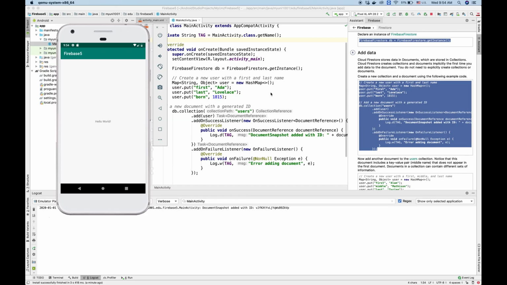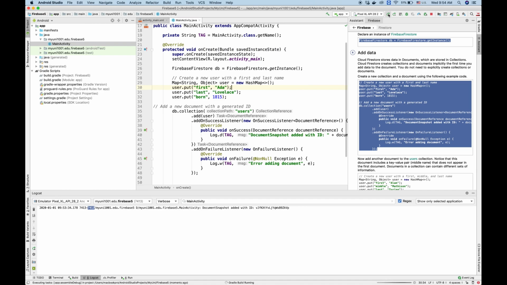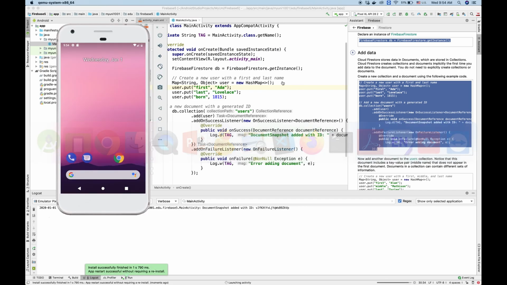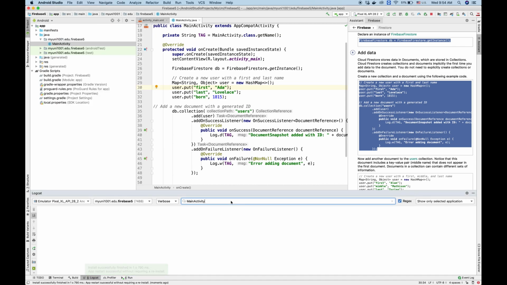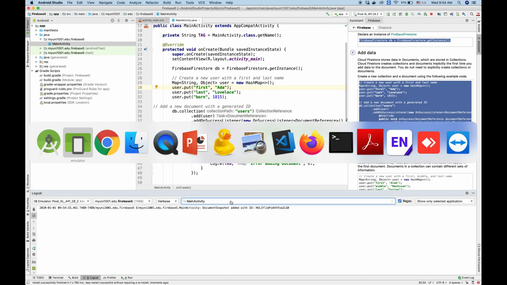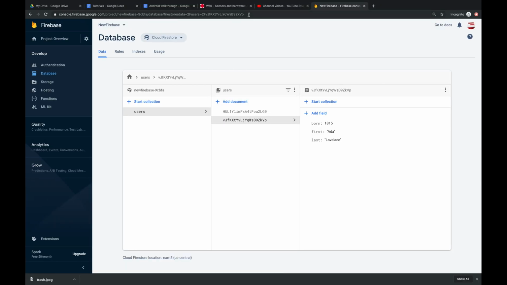We can restart our app, run our app one more time, and when it's finished, we can check the Firebase database online and see if we have the data there. So actually, you can see that there is new data added. So this is one, and this is two.